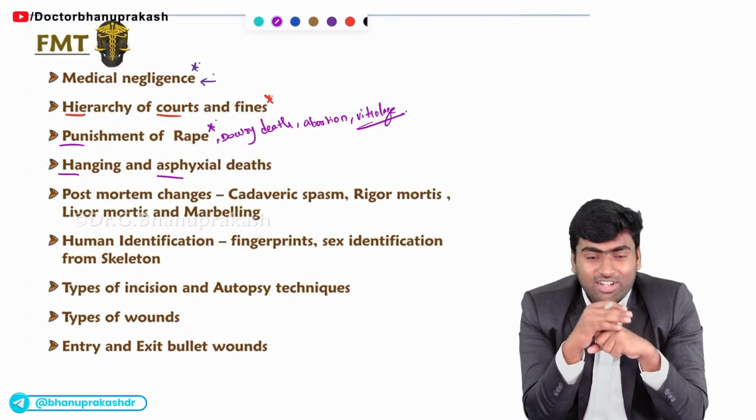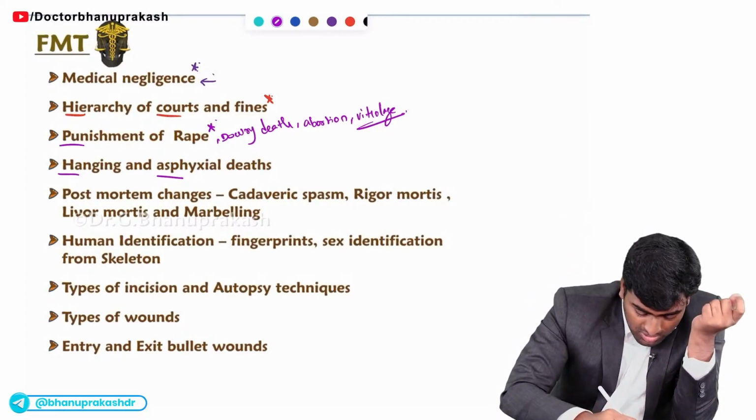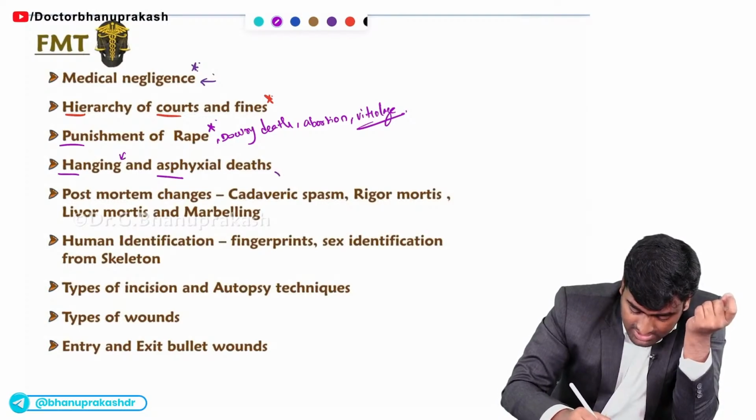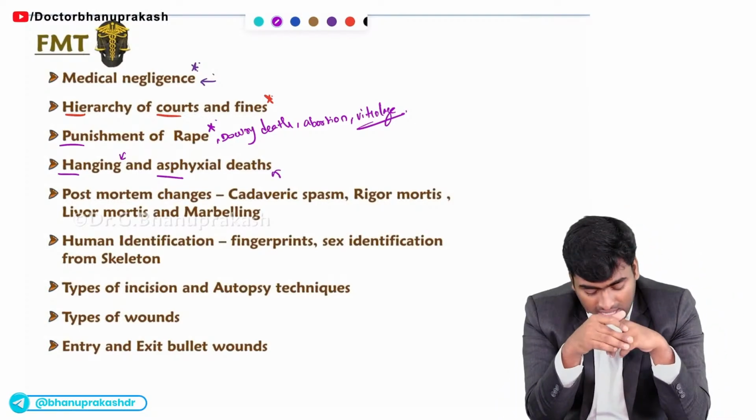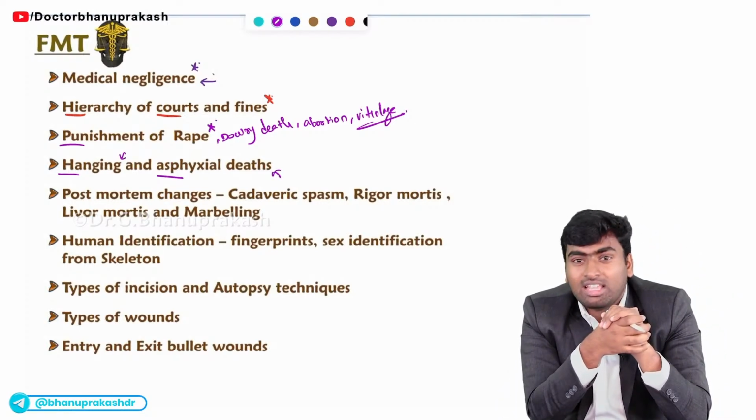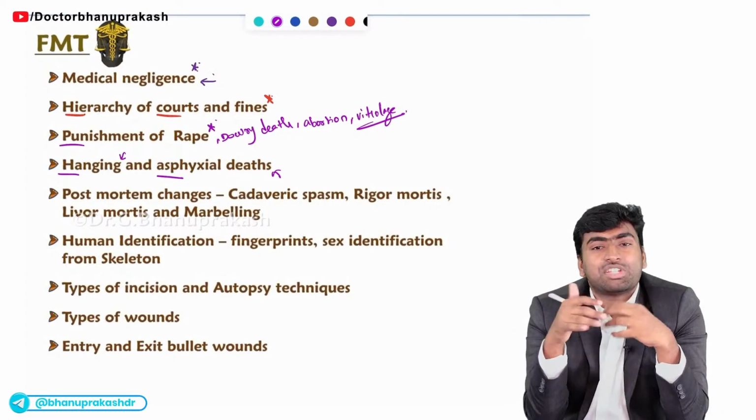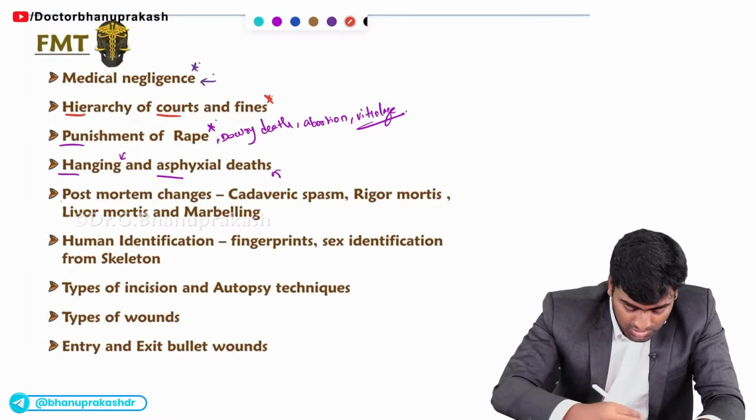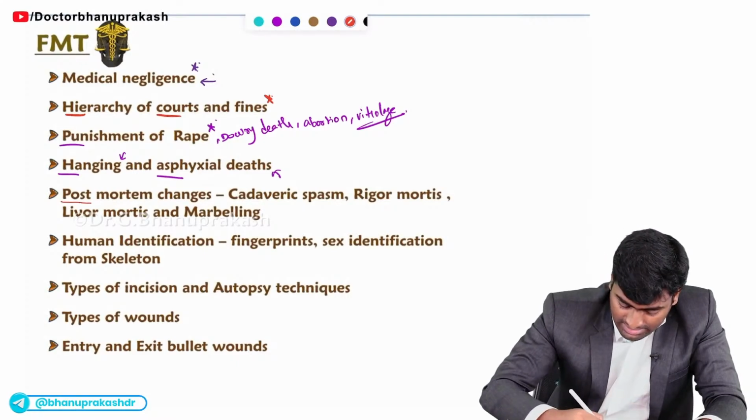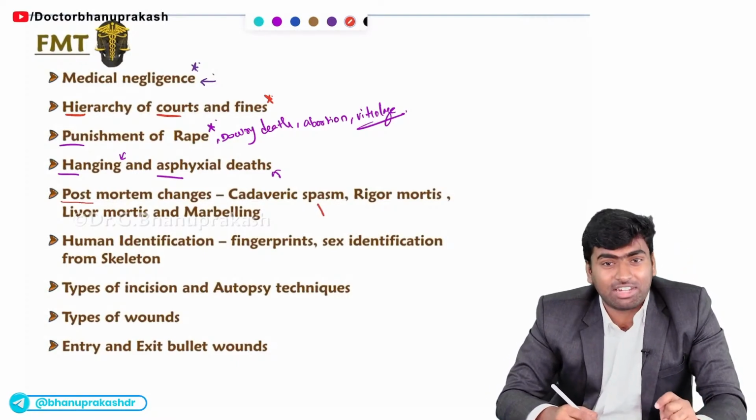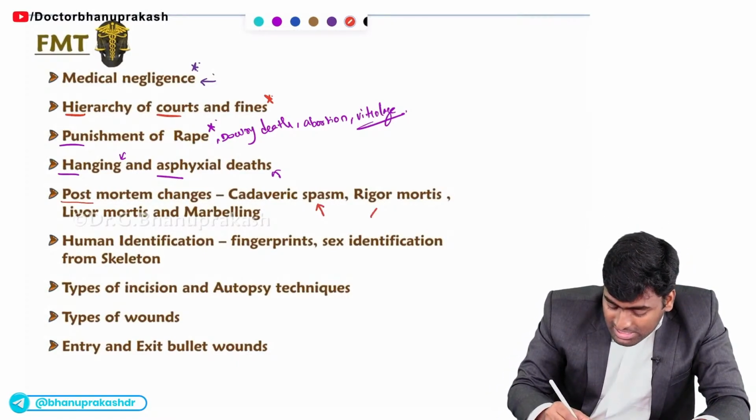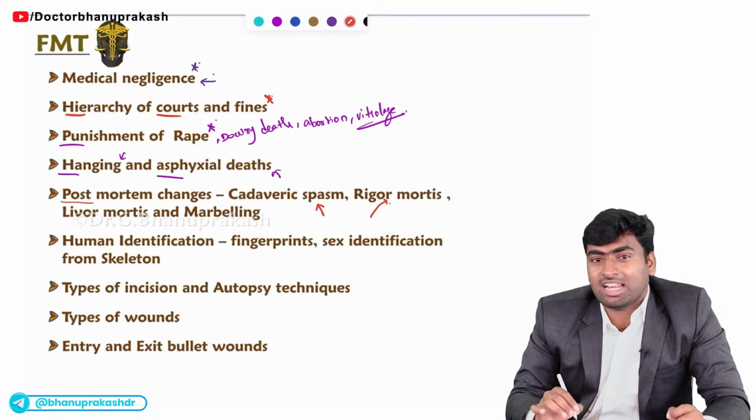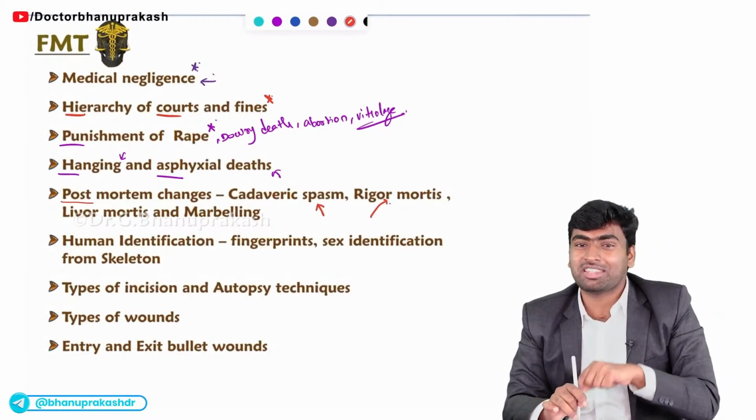Next, we'll move on to thanatology. In thanatology, you should know about hanging and asphyxial death, like the types of hanging and the types of asphyxial death. They will give an image and ask which of the following is the cause of asphyxial death. And next you need to know about post-mortem changes. They will show an image of cadaveric spasm. Sometimes they give an image of rigor mortis and ask which rule is used in this condition.